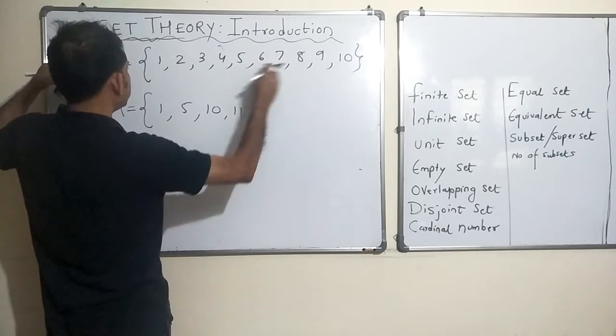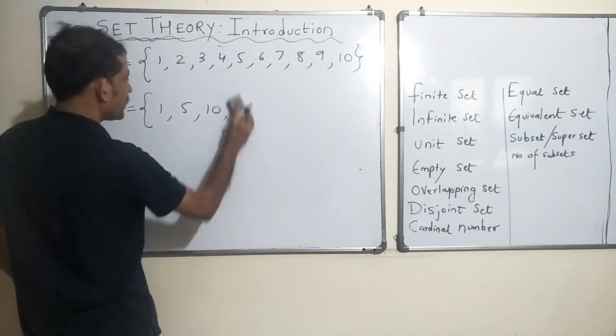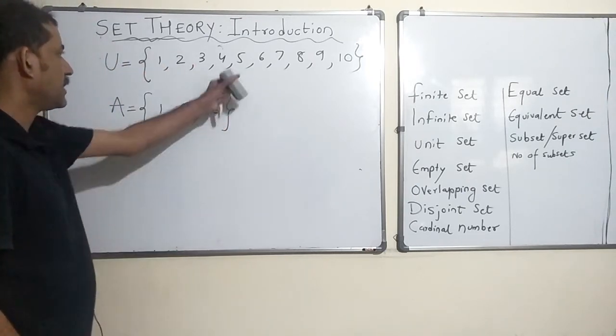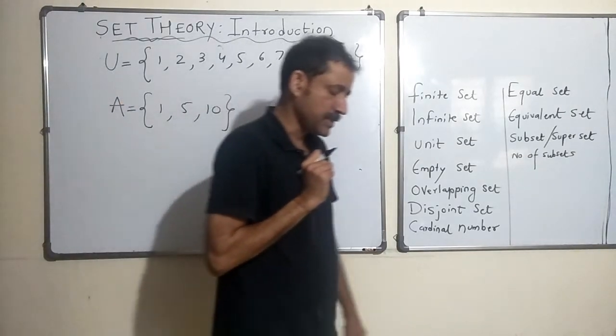Universal set is the superset of all the sets in the problem. So 11 cannot be there because it is not there in the universal set itself. Okay. All right. So we go with 1, 5 and 10. Okay. Now this is the question.